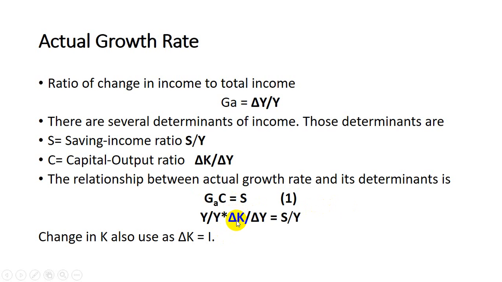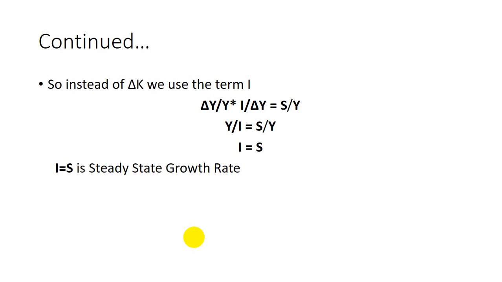Change in capital, delta k, is equal to investment. So instead of delta k in our equation, we are going to use I. Now our equation is delta y over y multiplied by I divided by delta y is equal to the saving income ratio.